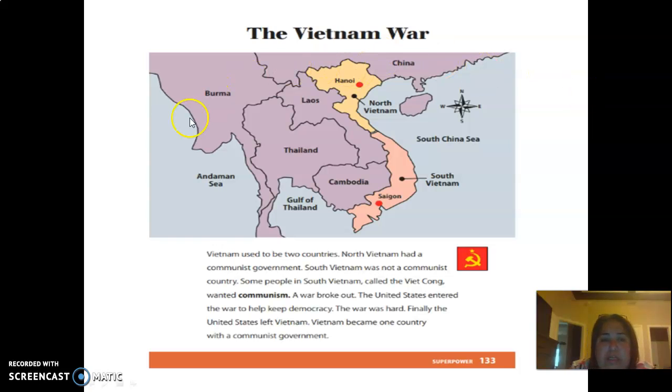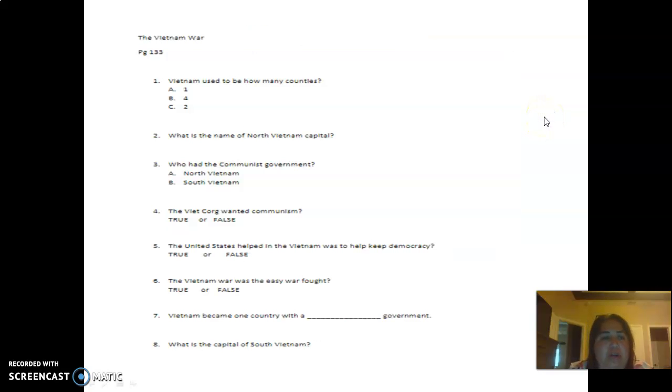So take a look at the map right here. Some questions are going to be asked in reference to the map, but you can always come back. Since you have the paper in front of you, you can always just turn back and look for your answers. So here are the questions. There's 8 questions, a couple of multiple choice, fill in the blank.